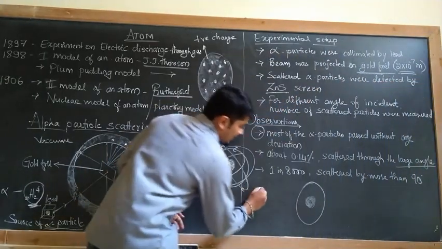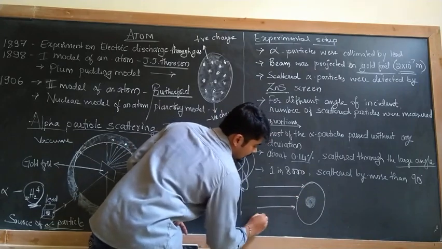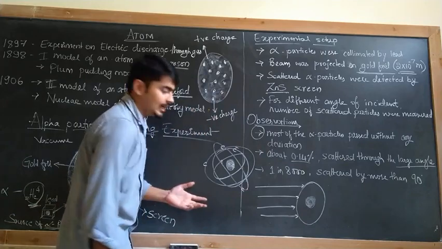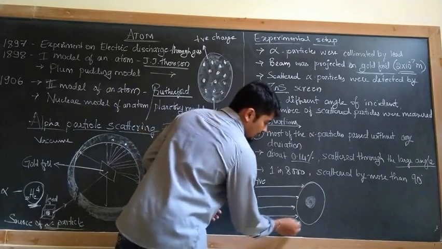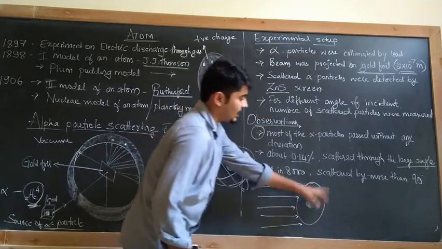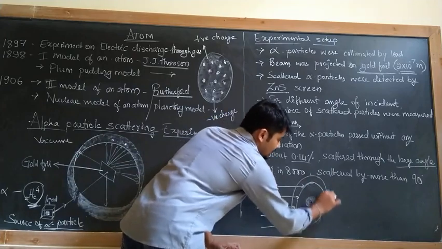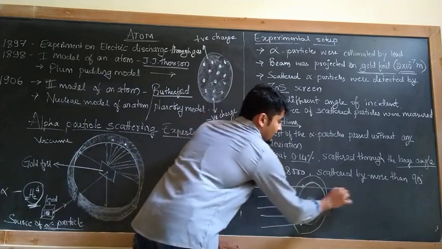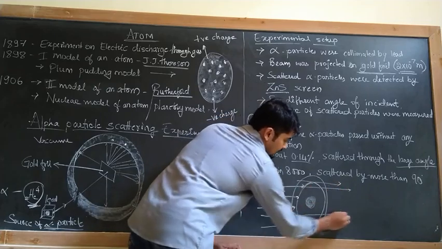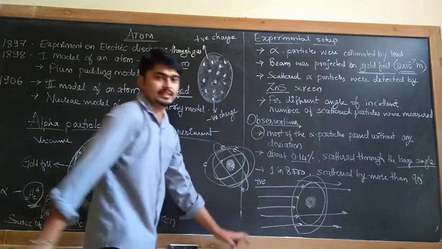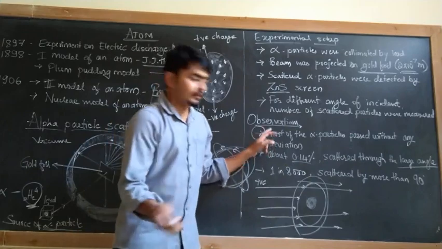Similarly, if I project some collimated alpha particles, which are nothing but helium atoms, positive in nature, onto the atom, what happens? Since there are more free spaces in the atom, they get easily passed. Most of the particles pass through without any deviation.